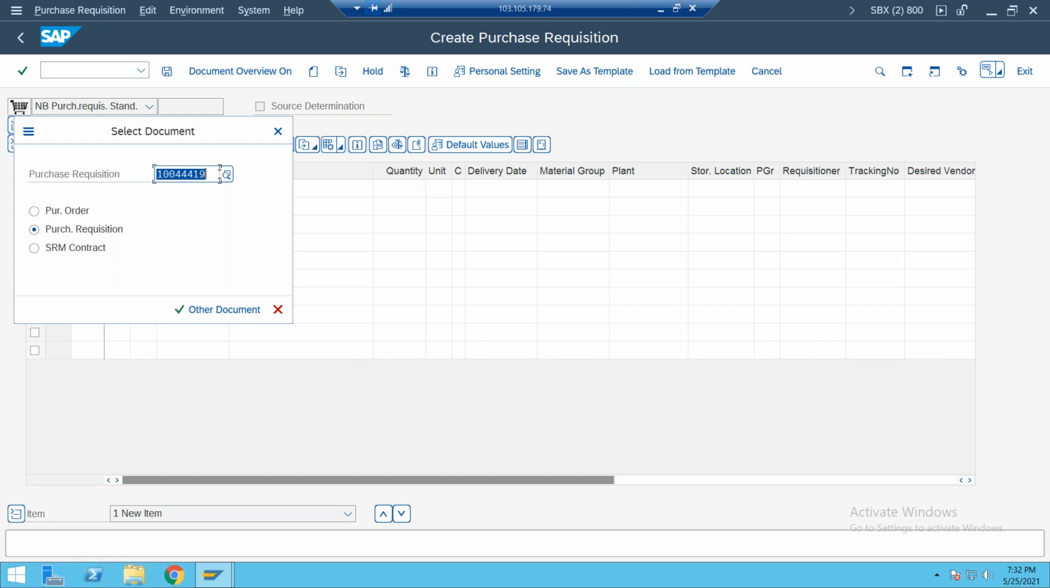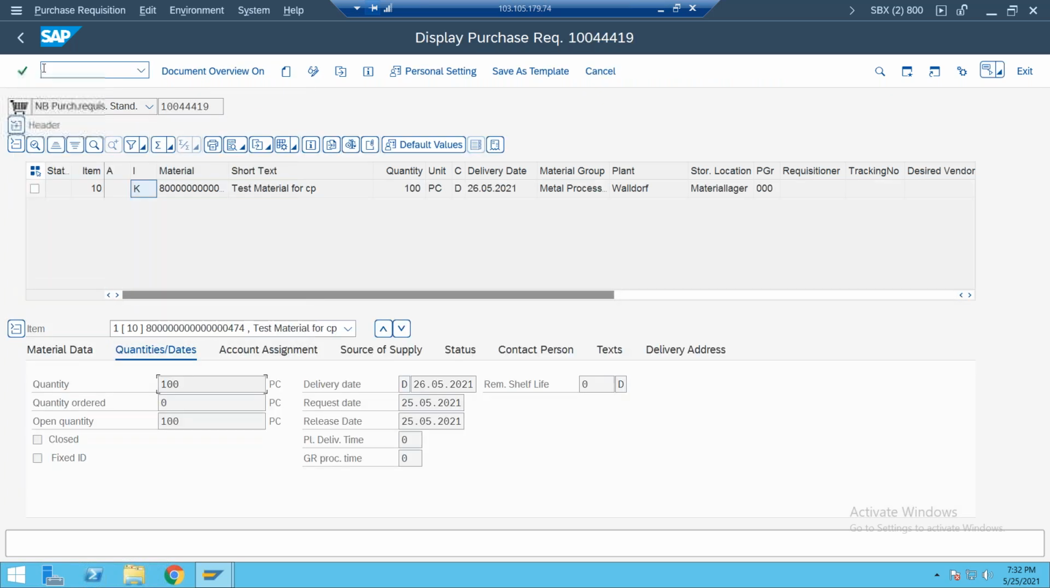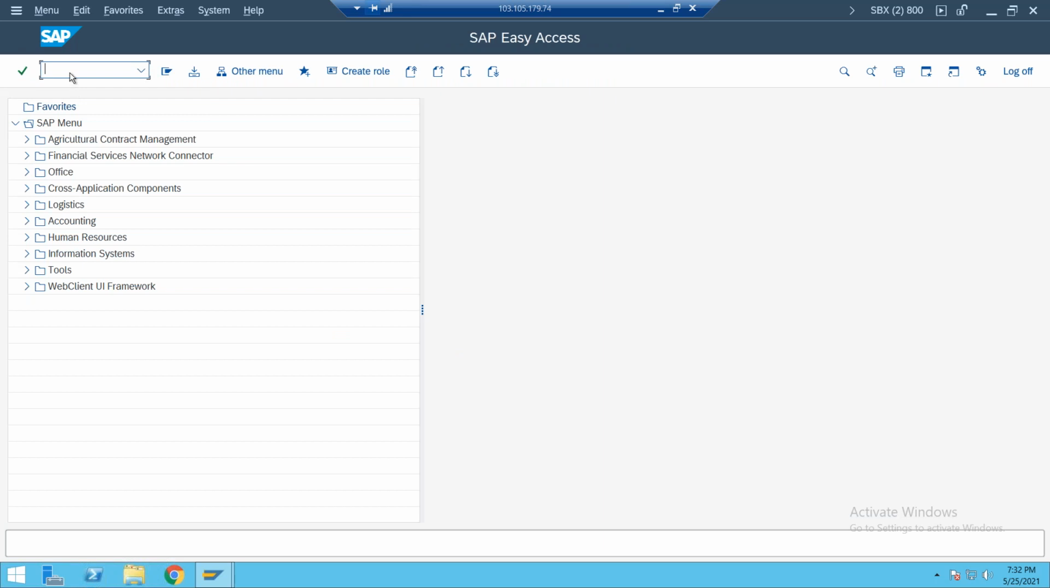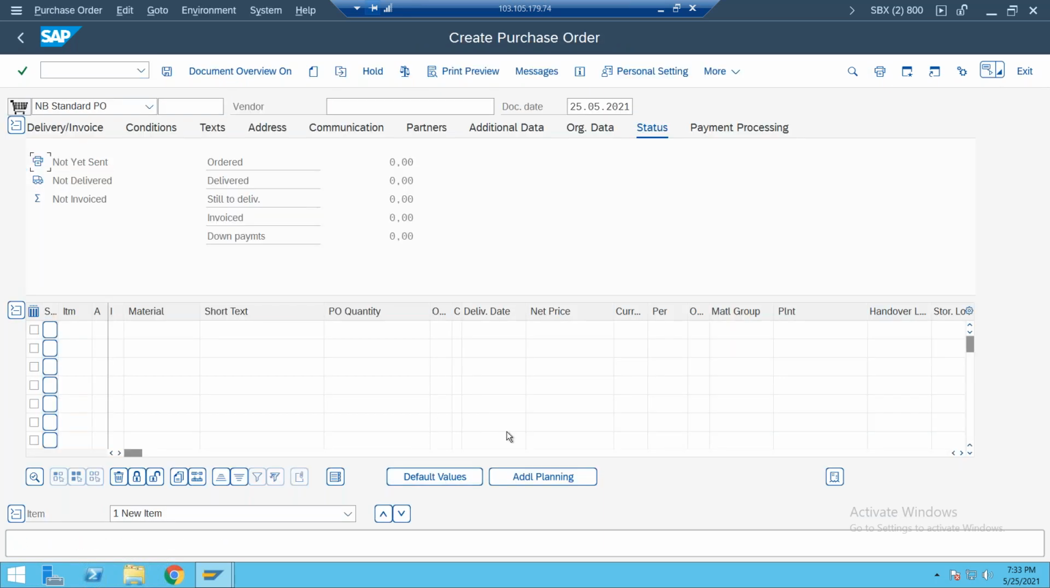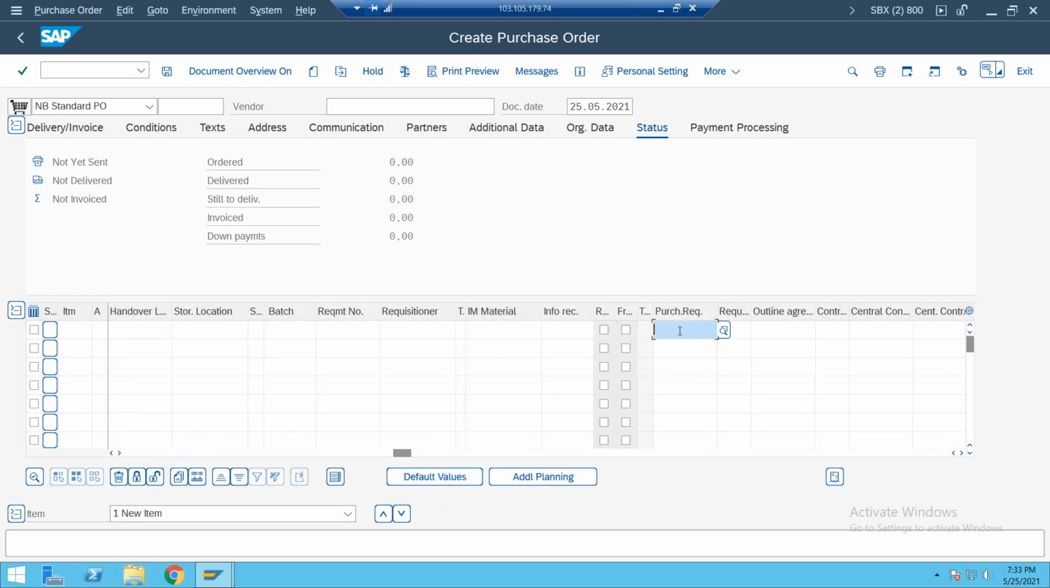Or else, if you know the vendor, you can convert it directly to a PO. Let me create the order with reference to the purchase requisition, straight away to the vendor. Go to transaction code ME21 and try to create a PO with reference to the PR. So enter the PR number.